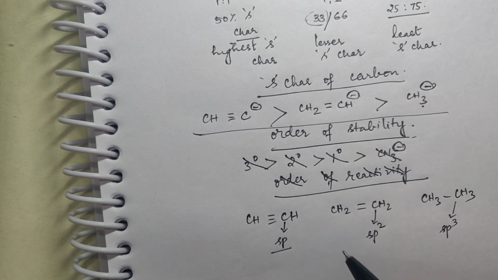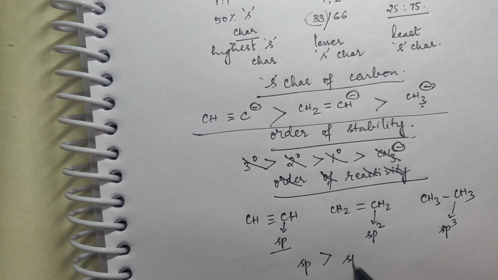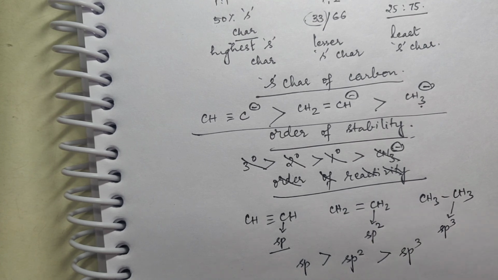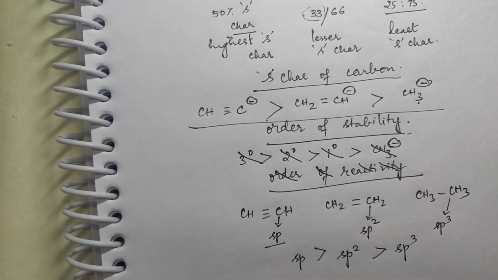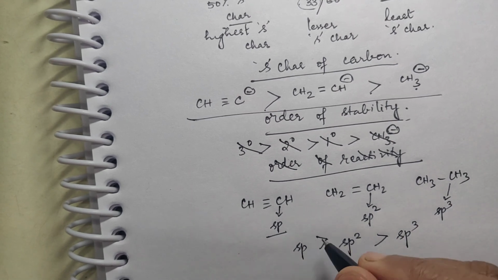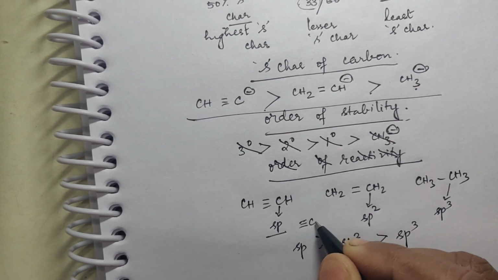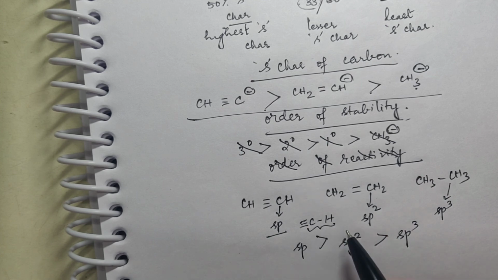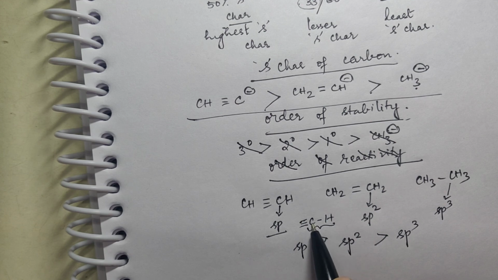Just now I told you sp carbon is more electronegative than sp2 carbon, which is more electronegative than sp3 carbon. So when you say so, what does it mean? A triple bonded carbon with hydrogen will be more polar because this is sp hybridized, so there is more s character, 50% s character.